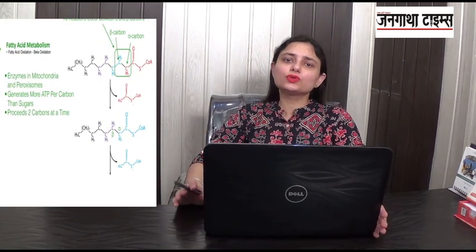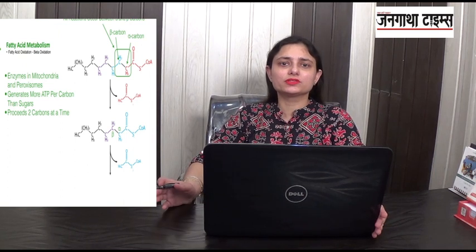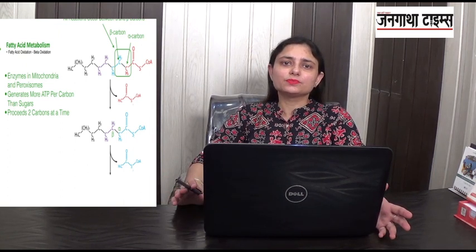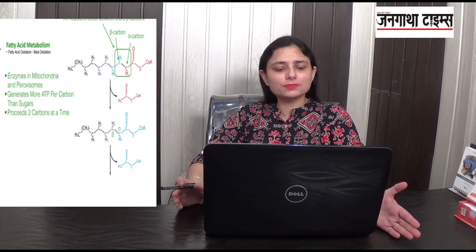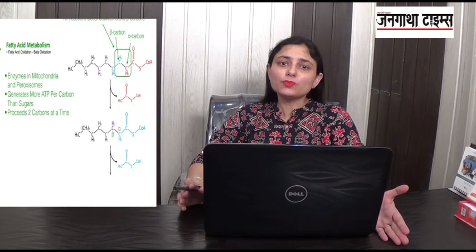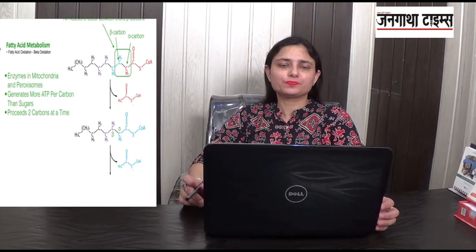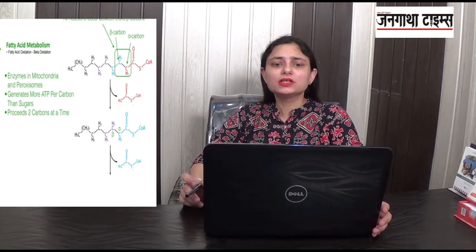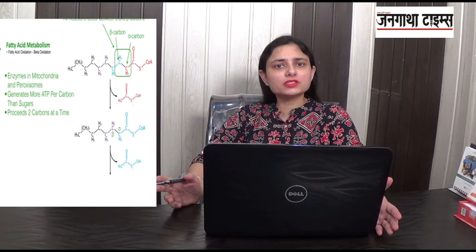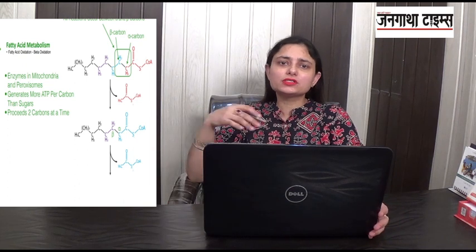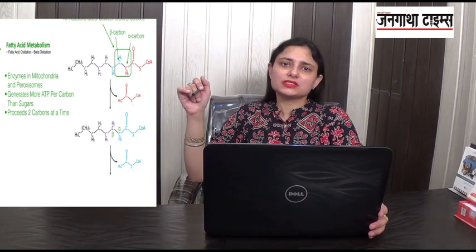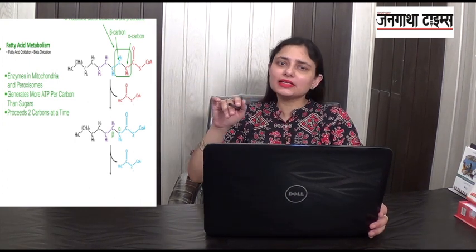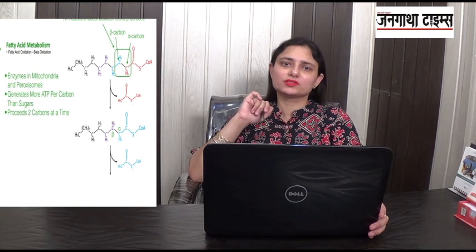Now for this you need to know the meaning of the term metabolism. What is metabolism? It includes two types of processes, the catabolism and the anabolism. Now what is catabolism? Catabolism is the breakdown of the substances, whereas anabolism is the build-up of the substances. So both these processes, the catabolism and anabolism, form up the metabolism.